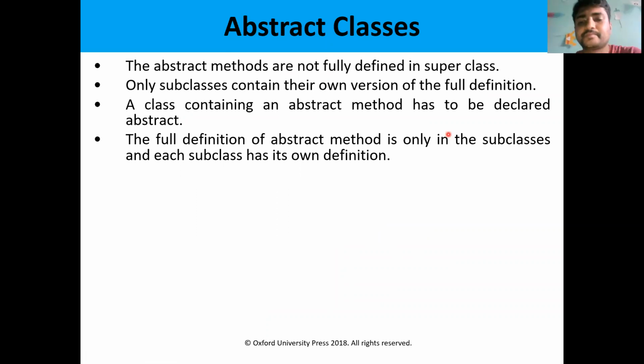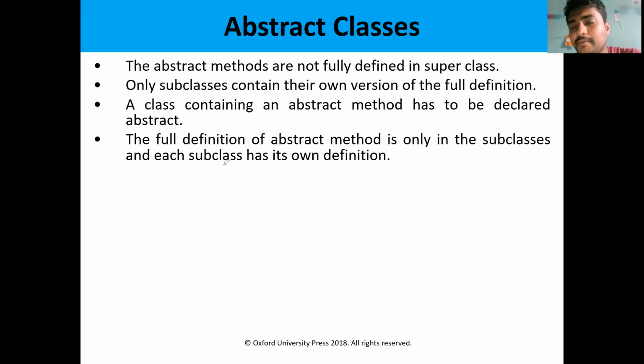So next one is abstract classes. What do you mean by abstract classes? The class which consists of abstract methods is called an abstract class. What do you mean by abstract method? An abstract method means the method doesn't have any definition. The method doesn't have any body. Simply the skeleton will be there. That type of method is called an abstract method.